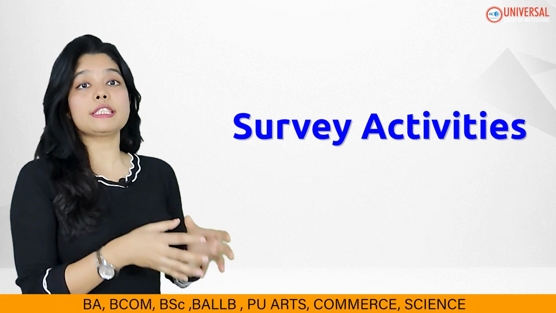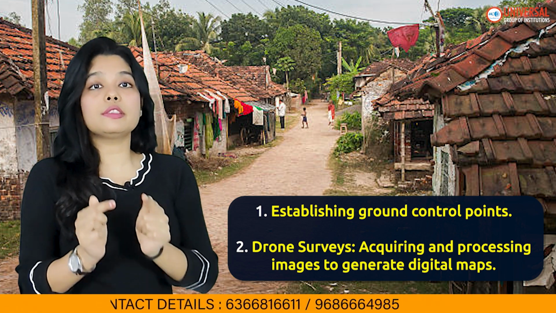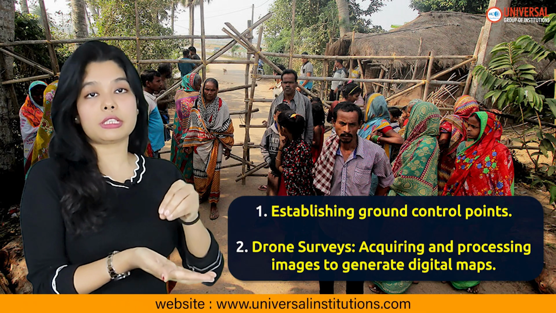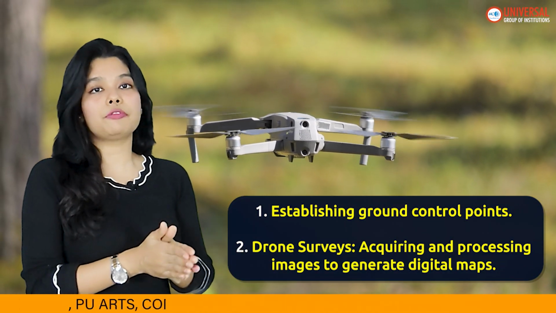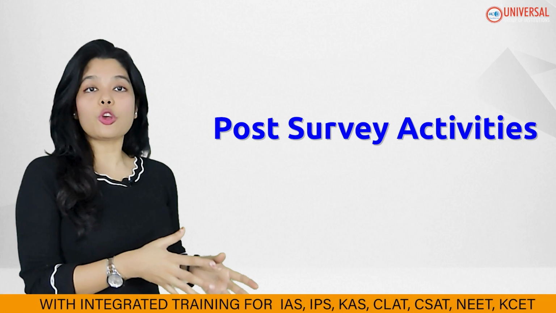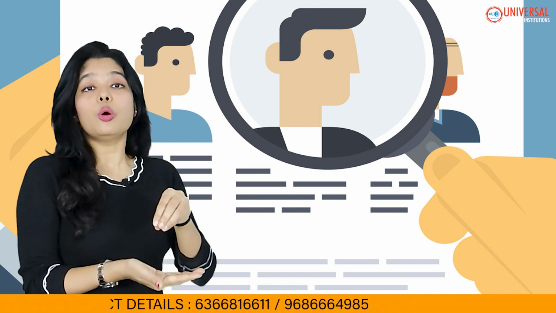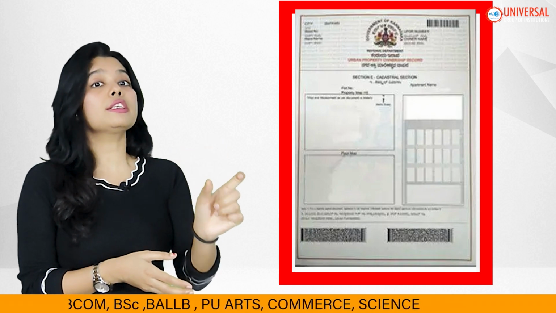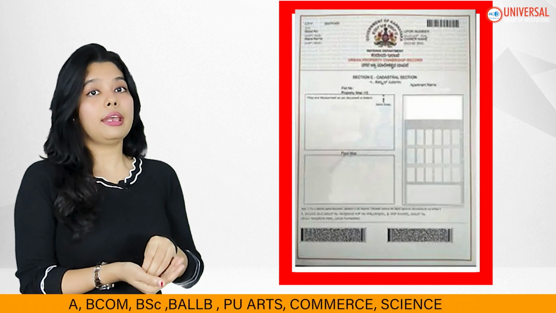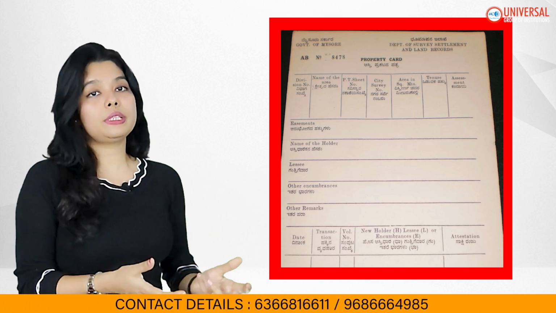Then we go for survey activities. In survey activities, the points of that particular area will be recorded in so and so person's name, and apart from that, the drones will be used for taking proper images and for land records. Now we talk about the post-survey activity. In the post-survey activity, owner verification is done, and how is that done? A property card is assigned to a particular owner of that land, and there is also issuance of this property card to that holder.